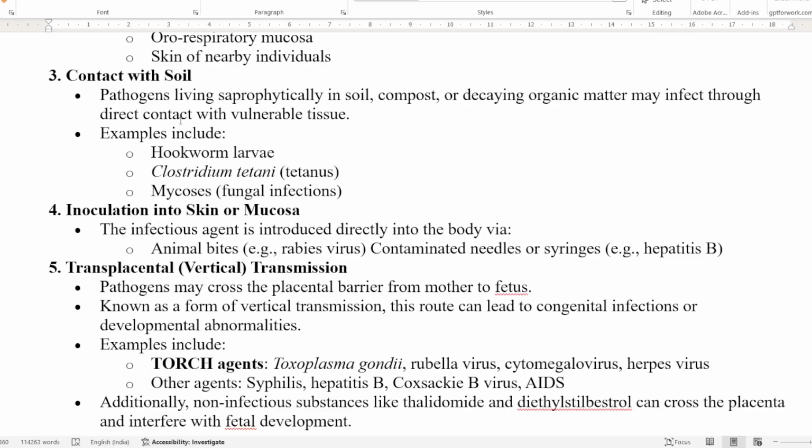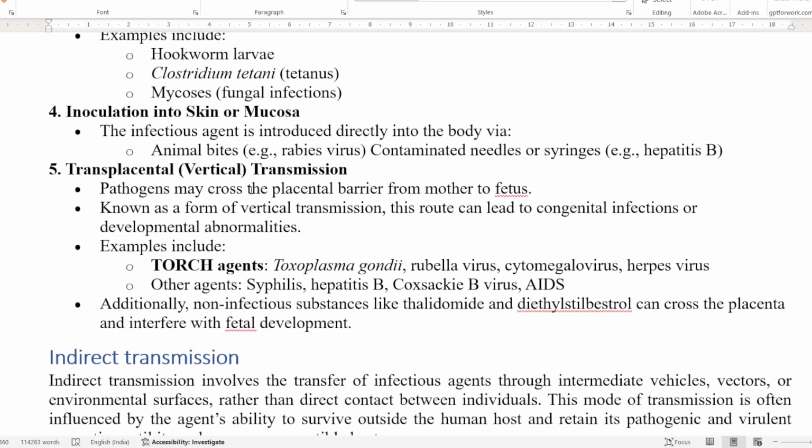So when that comes in direct contact with the tissue of the human being, that causes the disease. Examples can be hookworm, tetanus, or any type of fungal infection. Then comes inoculation into the skin or mucosa, which means the infectious agent is being directly introduced into the body through an animal bite or through contaminated needles or syringes.